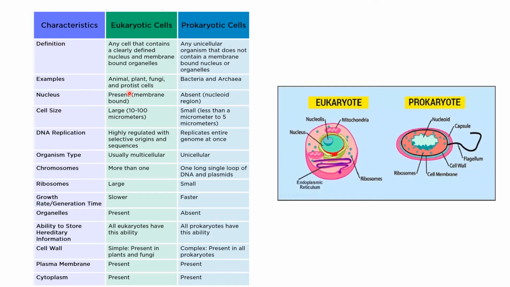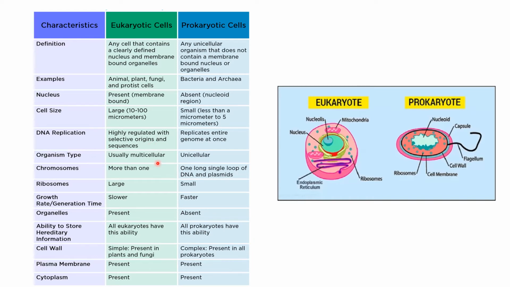Now the examples of eukaryotes are animal, plant, fungi and protist cells, and over here the examples are bacteria and archaea. Nucleus is present, which is membrane-bound, and here the nucleus is absent, there is only a nucleoid region, as you can see over here. Cell size is from 10 to 100 micrometers, and here the cell size is small, less than 5 micrometers. DNA replication is highly regulated with selective origins, and the entire genome is not replicated at once. So here nuclear DNA replication takes place systematically.